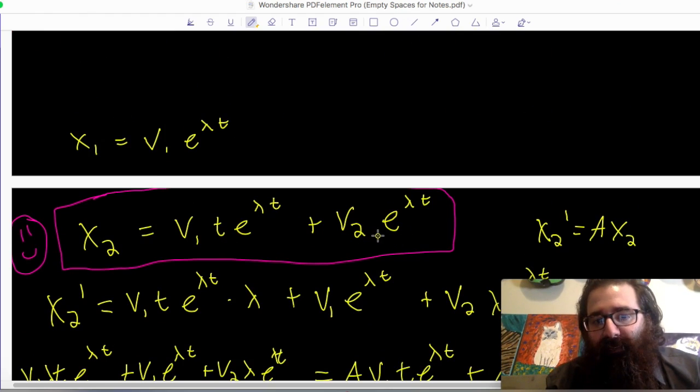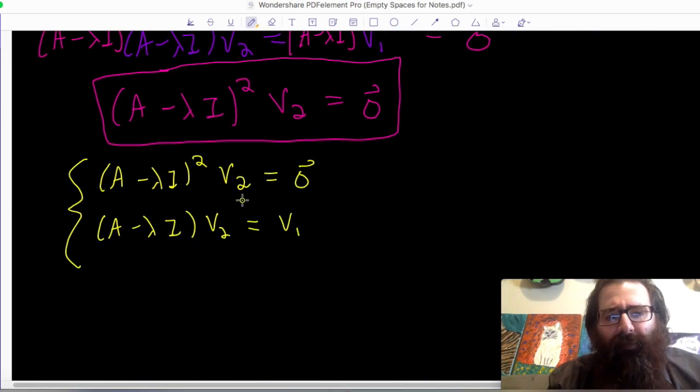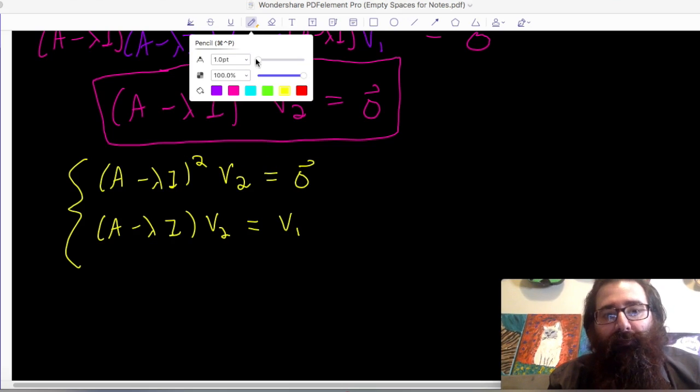This was my old guess. This is something new to it for my second guess. So this better not be the 0 vector, or else I'm back to square one, which I already know failed. So thinking about this, I want to see what condition this really places on this vector v2. Certainly, a matrix times a vector can give you the 0 vector, and neither of those two pieces as a factor has to be the 0 matrix or the 0 vector necessarily. These could have non-zero entries and could still work out to give you the 0 vector as a result.